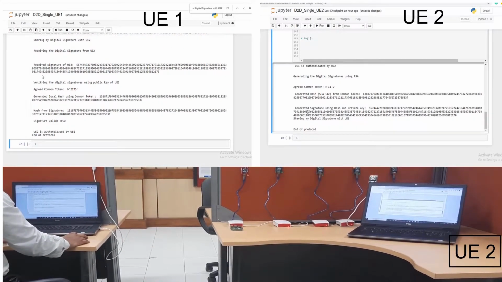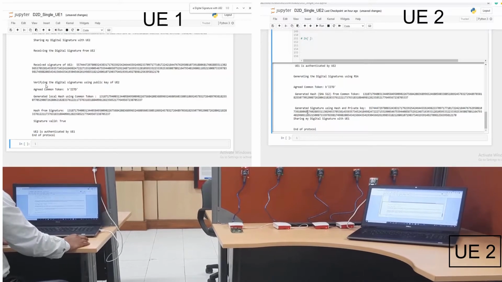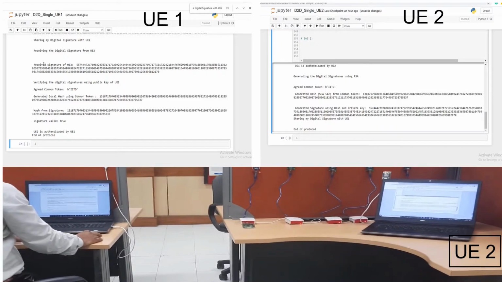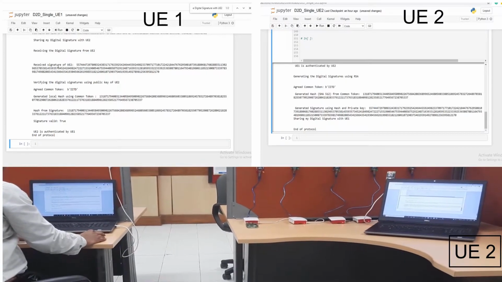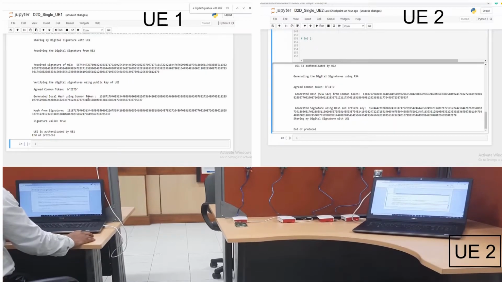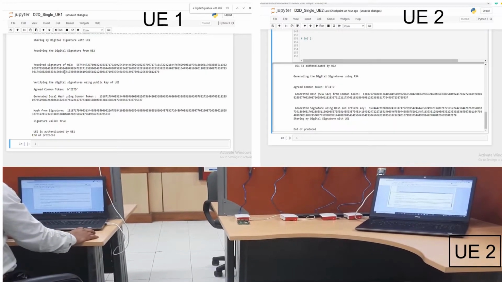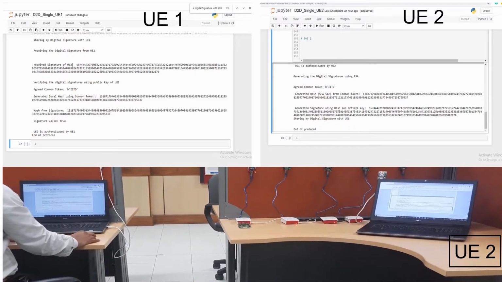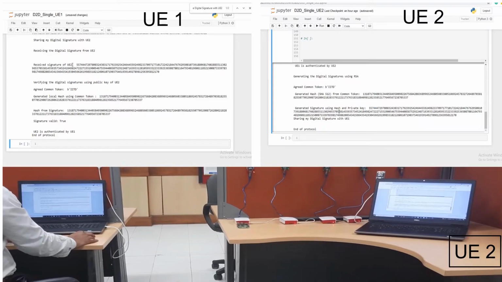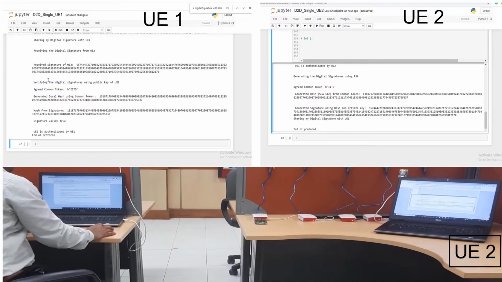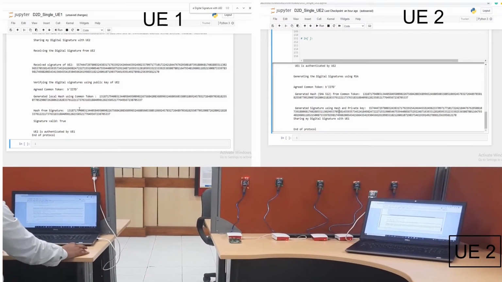Now these are the received signatures of UE2. We are verifying these digital signatures by decrypting the received signatures using the public key of UE2. We have generated the hash by decrypting the received signature. Now these digital signatures will be decrypted, and after decrypting the digital signatures, we have generated the hash from the signatures.